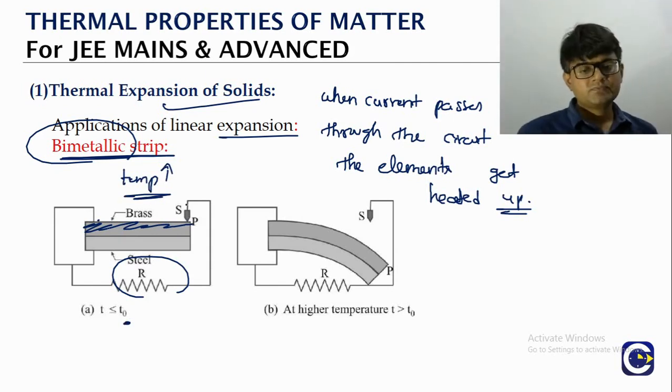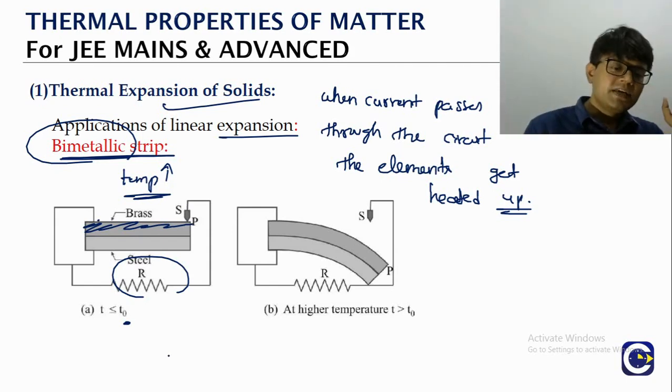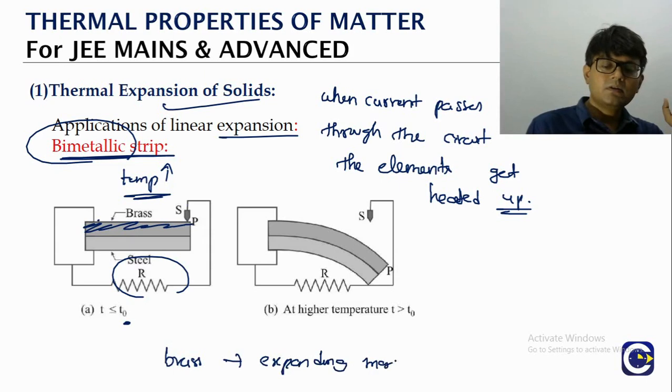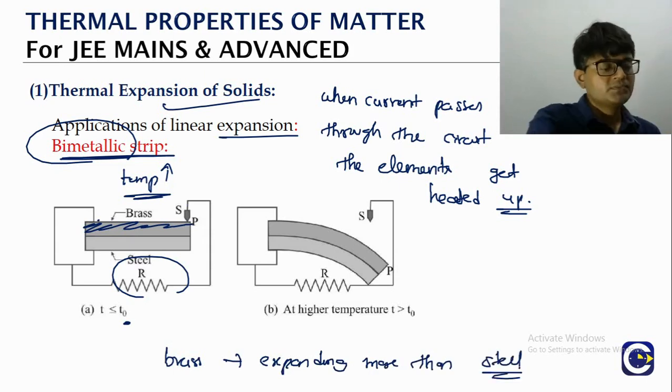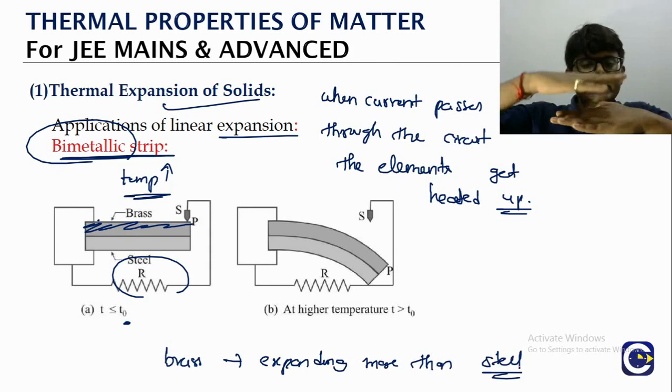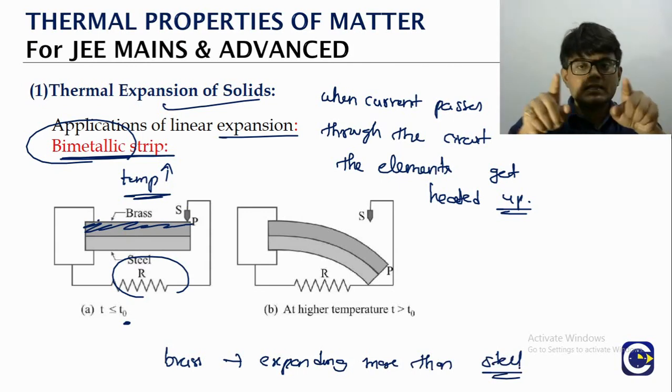But think about it. If brass is expanding more than steel, what will happen? We have kept the steel here and brass. Brass is expanding more, which means brass has to increase the length to a higher value.